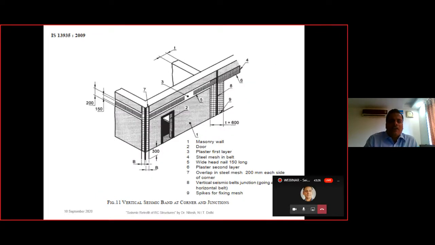Then again, the vertical seismic band at the corner and the junction. So here the wire meshes are provided, then the overlap of the steel mesh and the vertical seismic belt junctions are provided over here. Spikes for fixing the mesh are provided here.